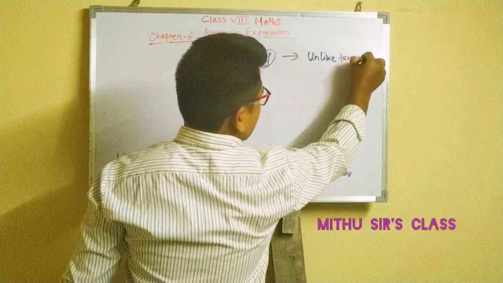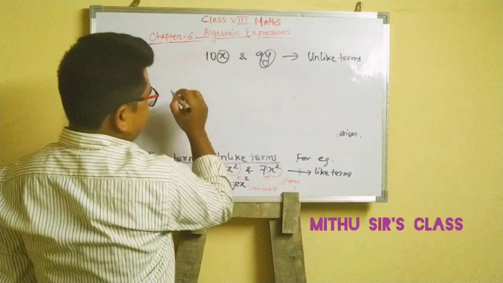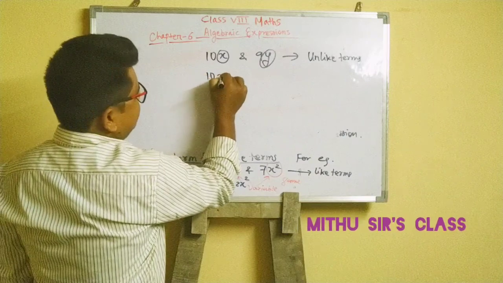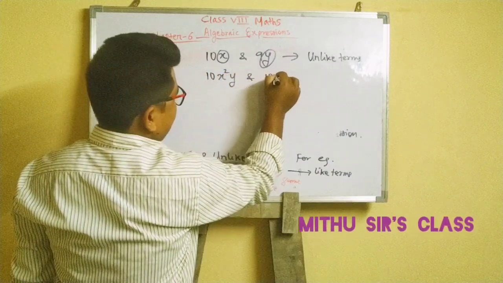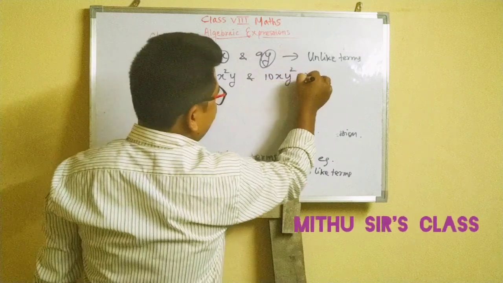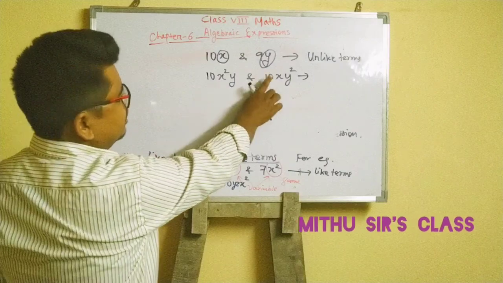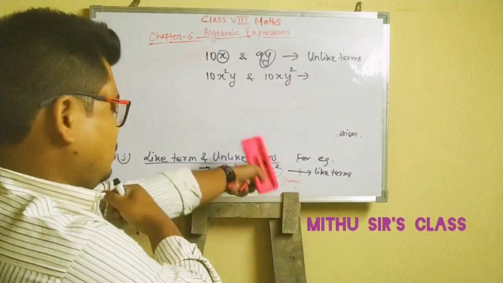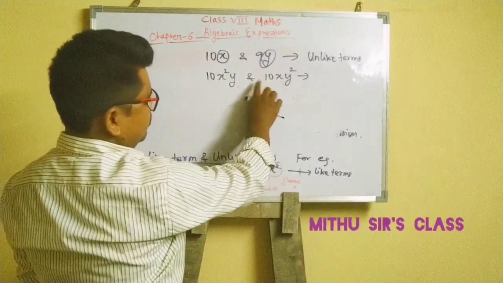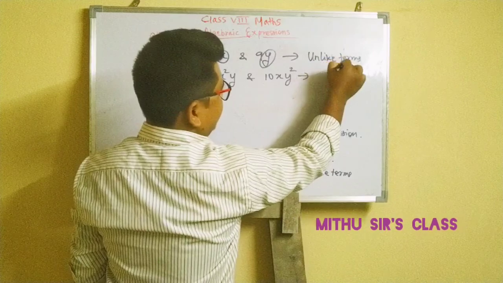Another example of unlike terms: 10x square y and 10x y square. Here also variables are different. Here x square, but here only x. Here y is 2, means 2 y's are there. So they are different, okay? So this is again an example of unlike terms.